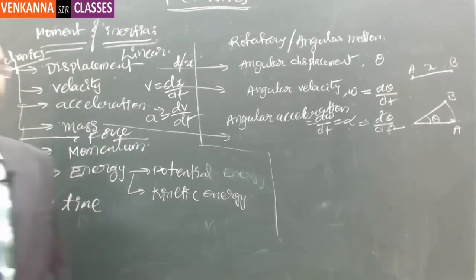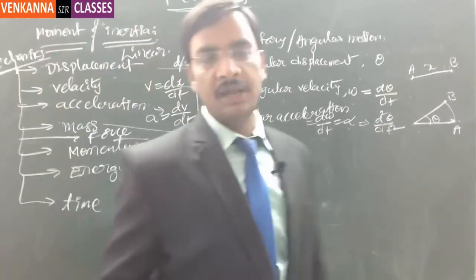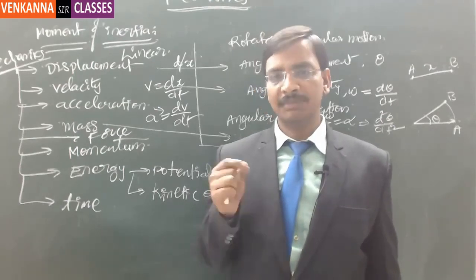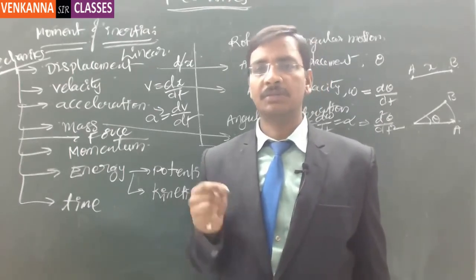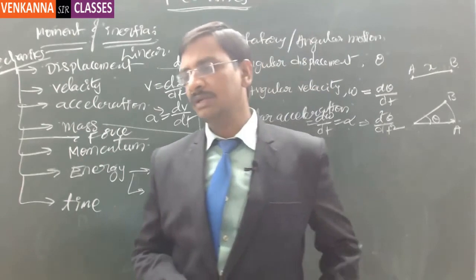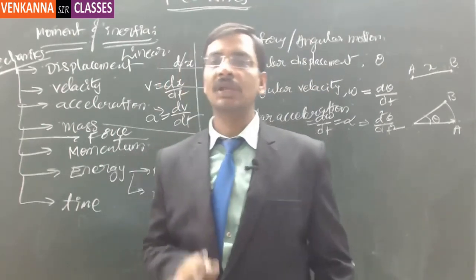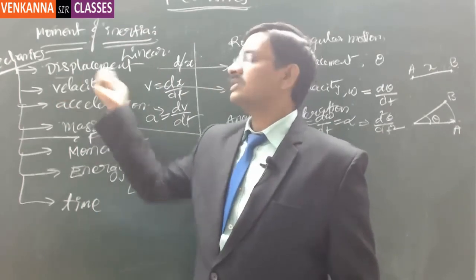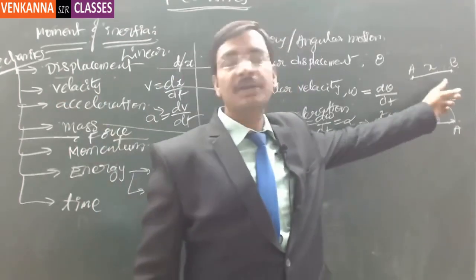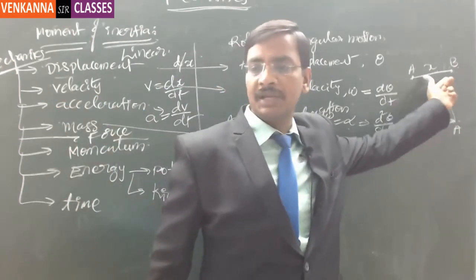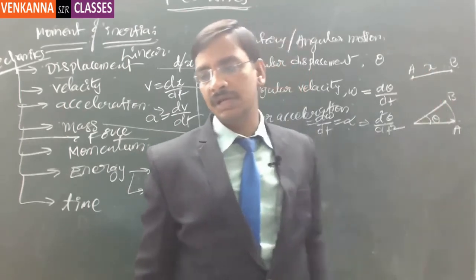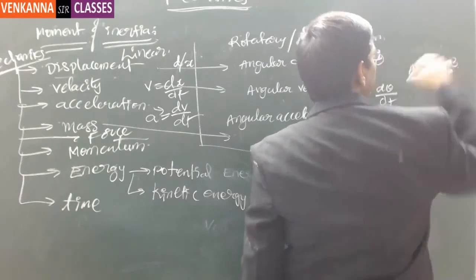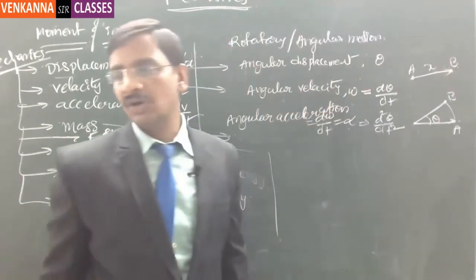Whether something is a vector or scalar depends on the nature of the physical quantity. It's not that all mechanics quantities are scalars or all are vectors. That discussion comes only based on the type of quantity. Suppose you take displacement: there is a positional change from point A to point B, a straight line with an associated direction. This is the displacement, which we call a vector.